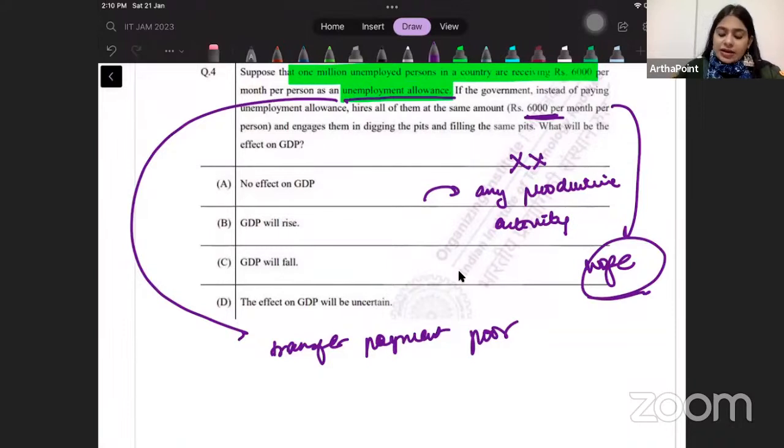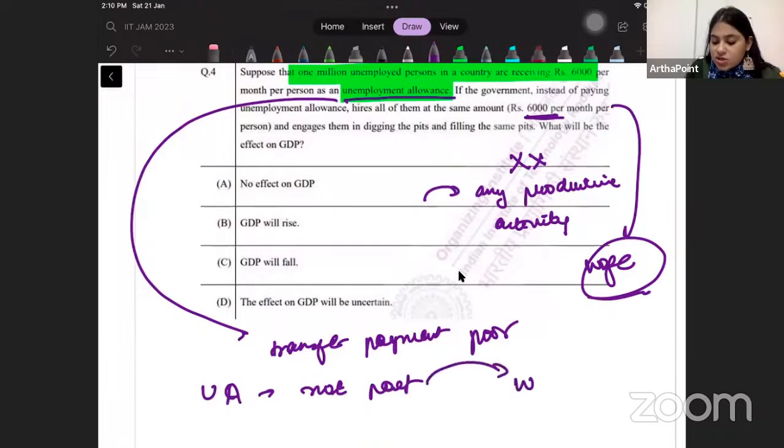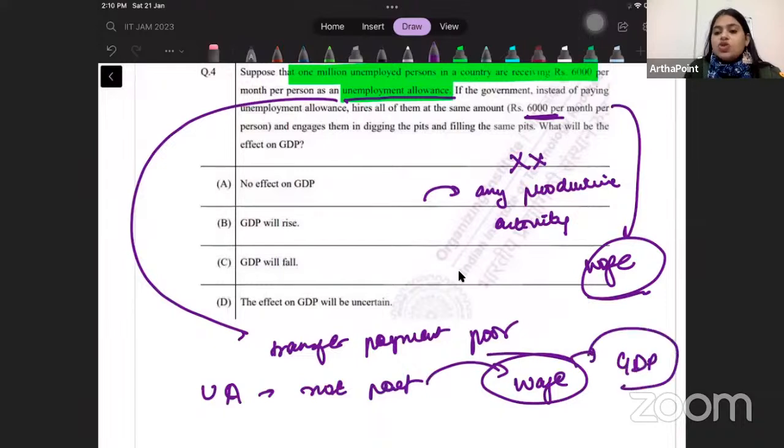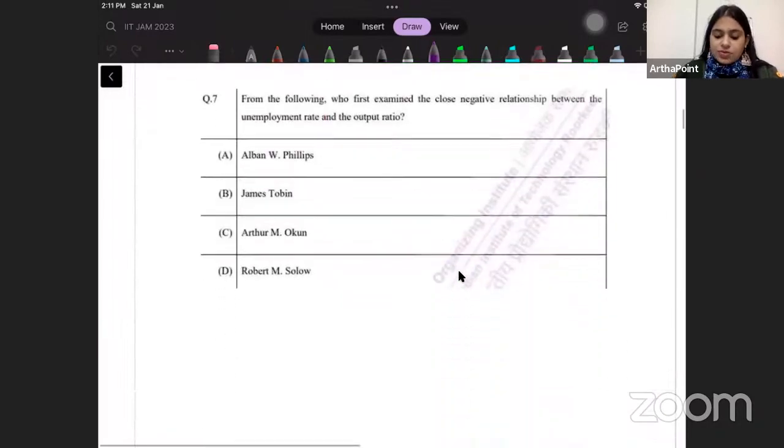So this means that earlier, when it was an unemployment allowance, it was not a part of GDP because there was no productive activity involved. And when it converts to wage, if I am giving the same money as wage, that's a part of GDP. So the correct answer to this question is that my GDP will increase because now I am giving you that amount as wage, as a resource after you have been involved in productive activity. Okay, come to the next question.